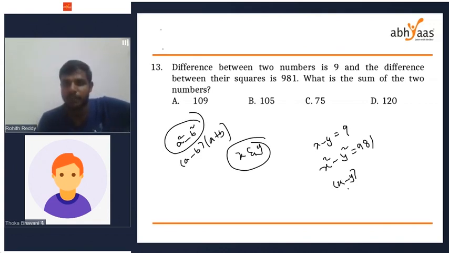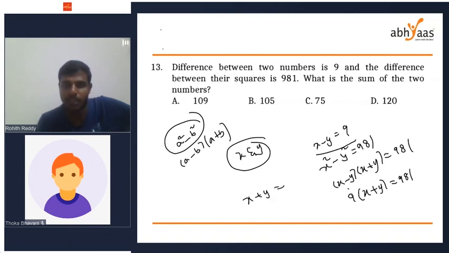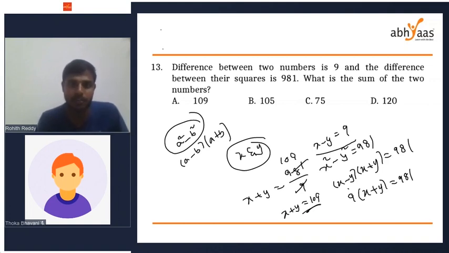So x minus y into x plus y equal to 981 here. But we know x minus y equal to 9, right? In place of x minus y, I'll substitute 9. 9 into x plus y equal to 981. So x plus y we have to write as 981 divided by 9. 9 9s are 81, so x plus y equal to 109. Simple. The answer is 109.